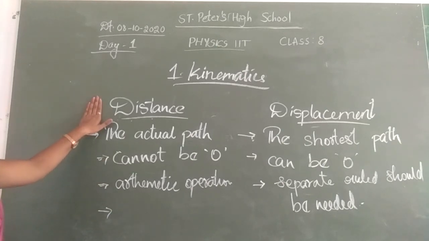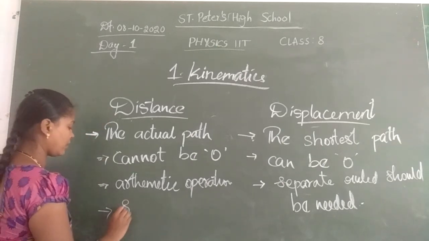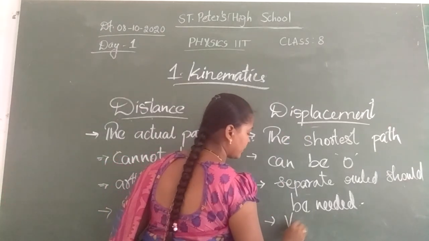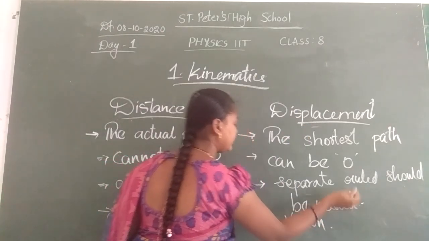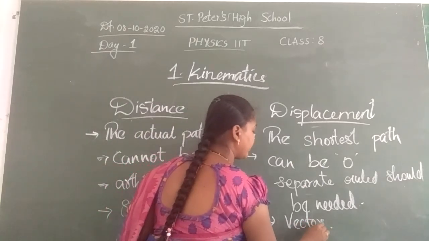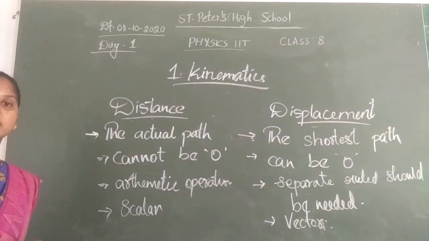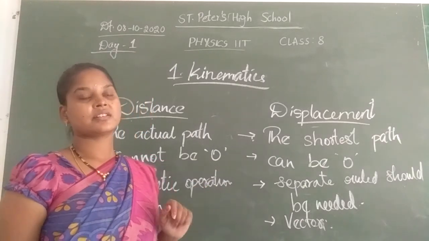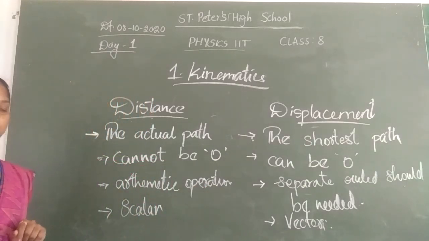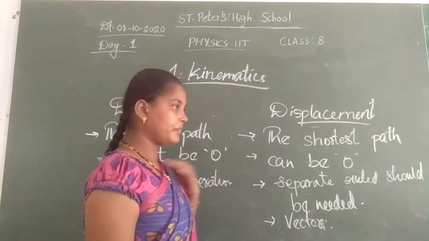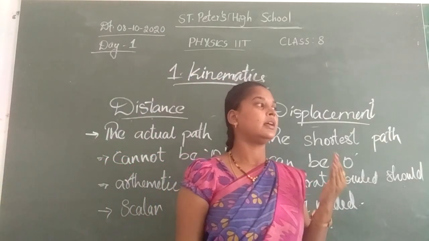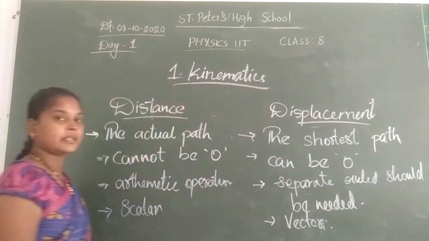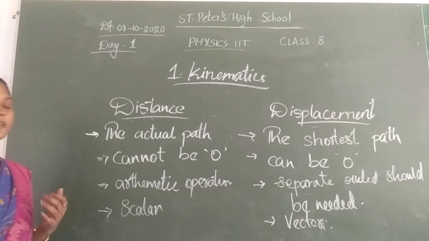Now, distance is a scalar and displacement is a vector. Again comes here, what are scalars, what are vectors? Scalar means the physical quantity which has only magnitude but no direction. Whereas vector, the physical quantity which has both direction and magnitude. I will say what is magnitude, what is direction.